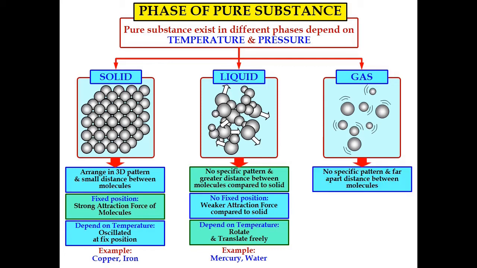So in terms of molecular arrangement, there is no specific pattern, and the distance between the molecules is very far apart compared to solid and also liquid.